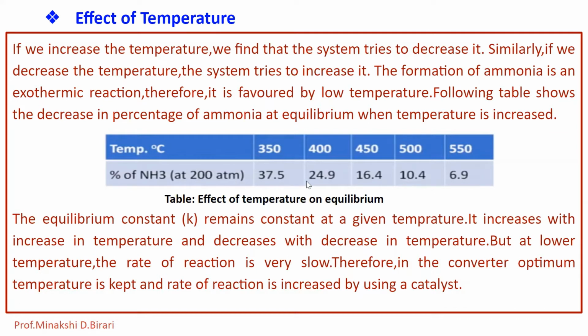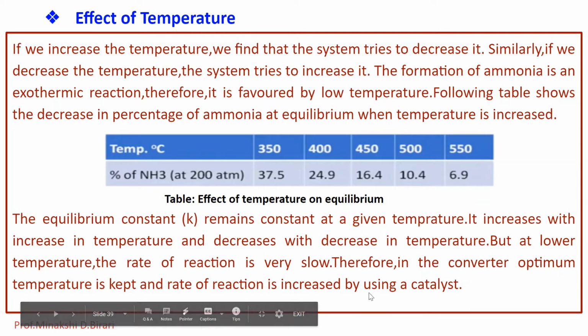We should remember that the formation of ammonia is favored by low temperature, but at lower temperature the rate of reaction is very slow. Therefore, in the converter, the optimum temperature is kept and the rate of reaction is increased by using a catalyst.